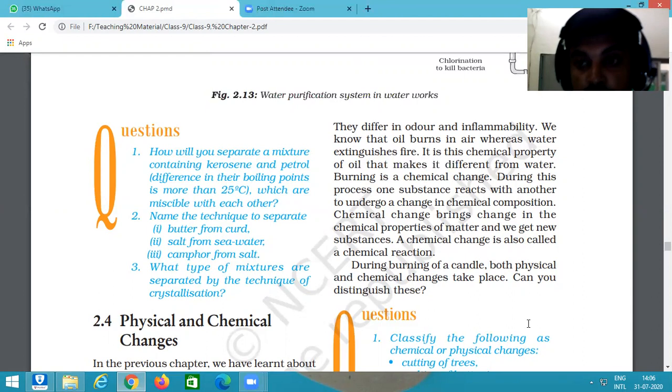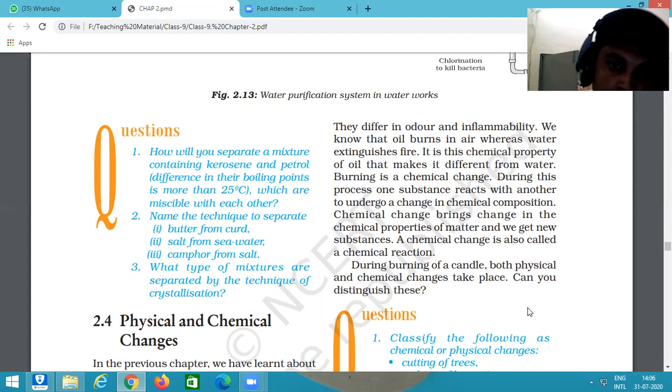It is a chemical change. We cannot get back wax or candle from the smoke or from the flame. Okay, it is an example of chemical change.